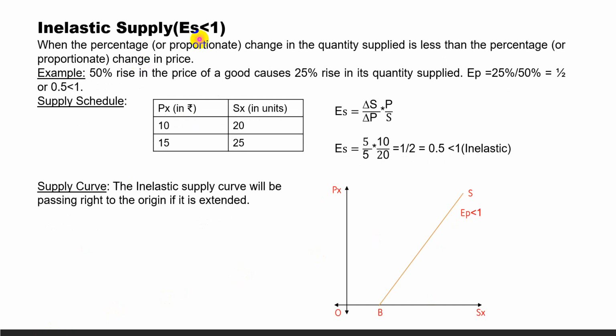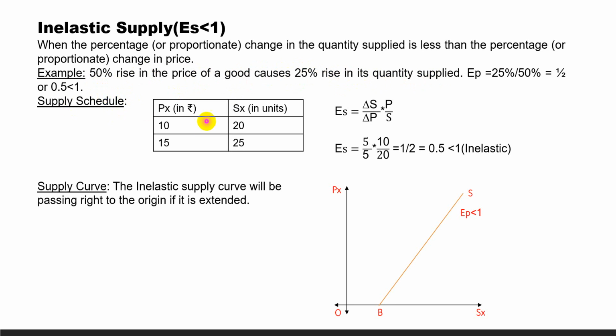Inelastic supply. The supply of a commodity is said to be inelastic, that is Es less than 1, when the percentage or proportionate change in quantity supplied is less than the percentage or proportionate change in price. A 50% rise in price of a good causes a 25% rise in quantity supplied. So Q% is 25% and P% is 50%. 25 by 50 is equal to 0.5, which is less than 1. Therefore, this is inelastic supply.